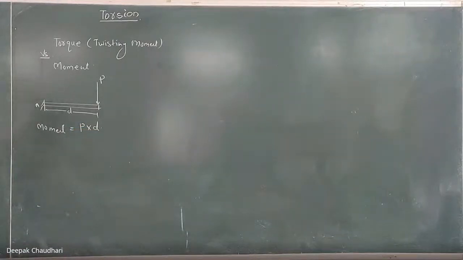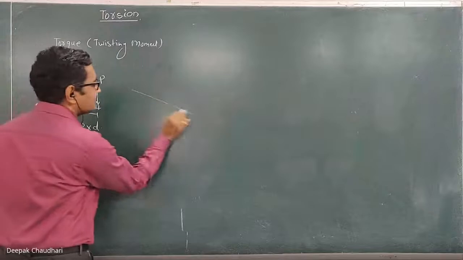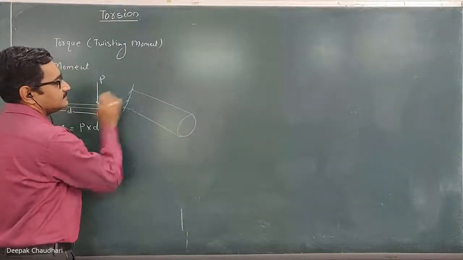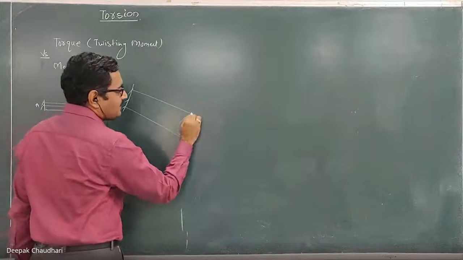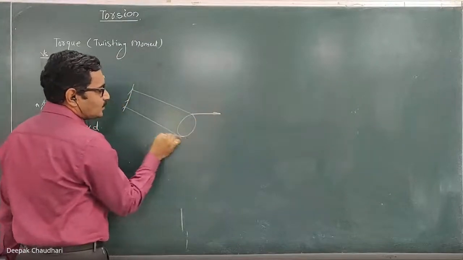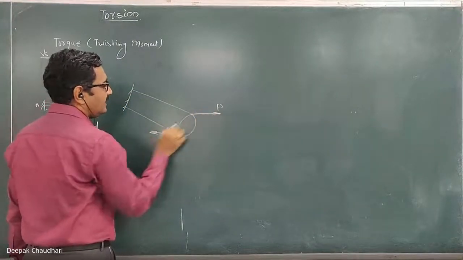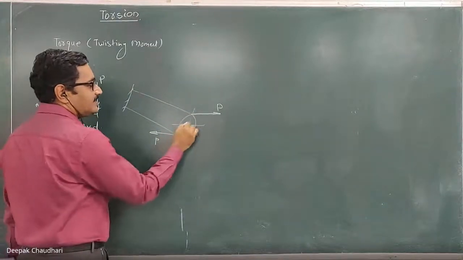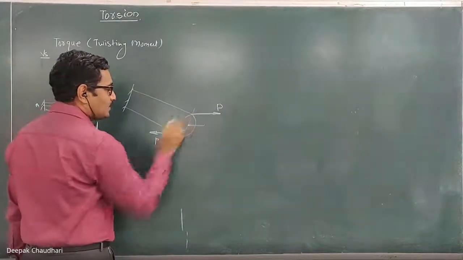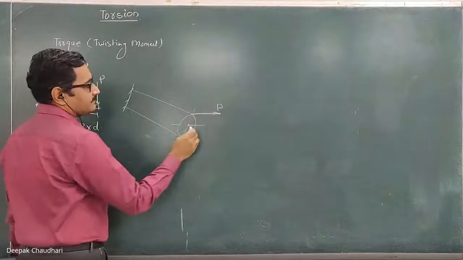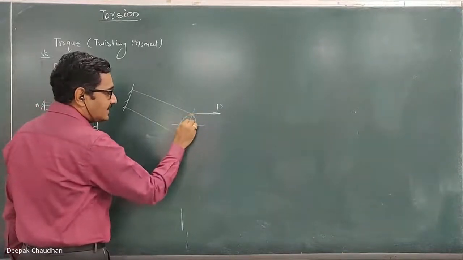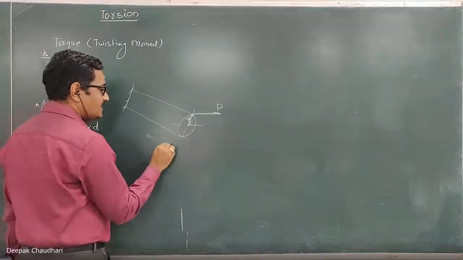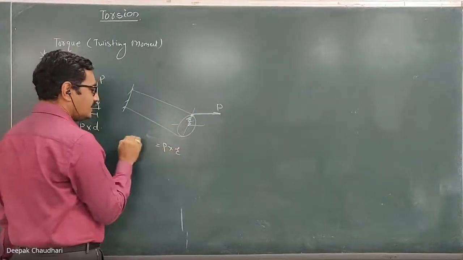That is the moment. Whereas if I consider a circular shaft, suppose this end is fixed, and to this circular shaft I apply two equal tangential forces, or even a single force, then the product of this force P and this radial distance r, P into r, is the torque.